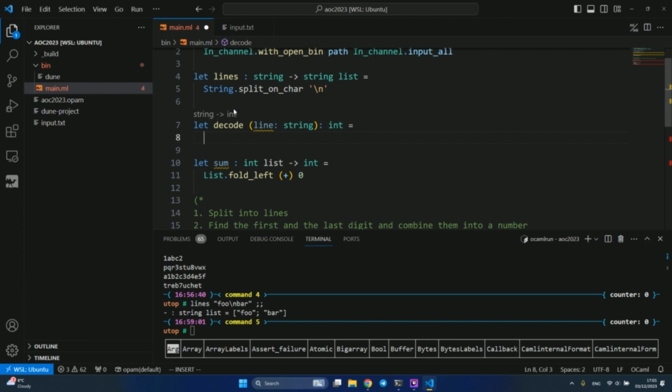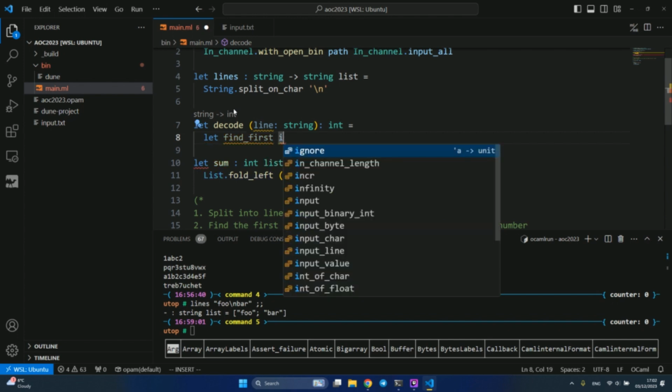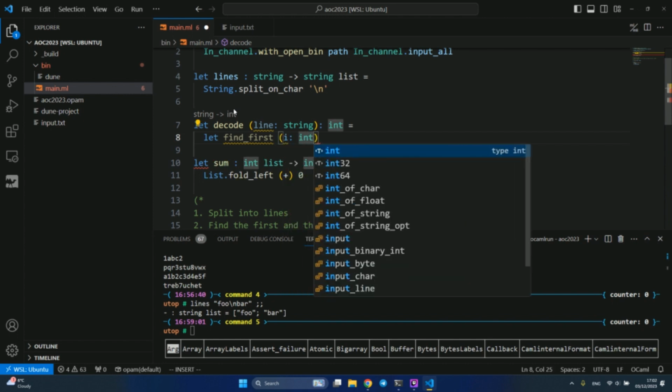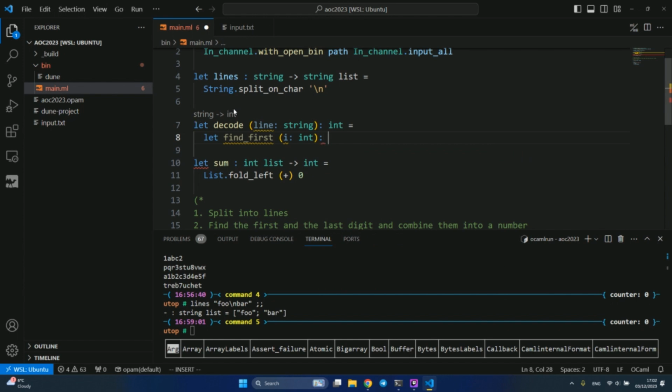A nice thing that we can do is define local helper functions in OCaml. So inside this main function, let's say find first, I can define helper functions and then use them. Find first will take an index and return us a digit, the first digit basically.